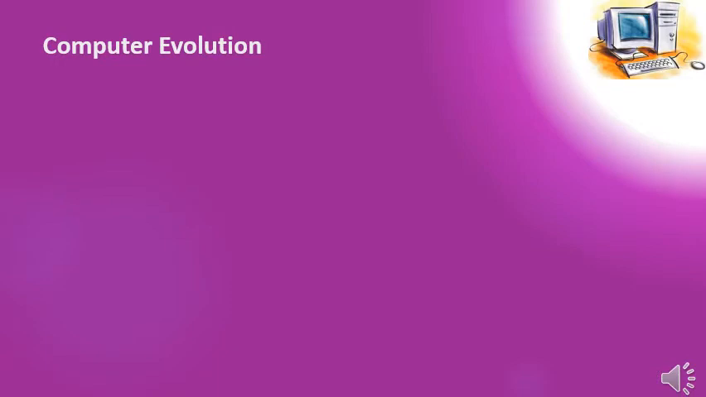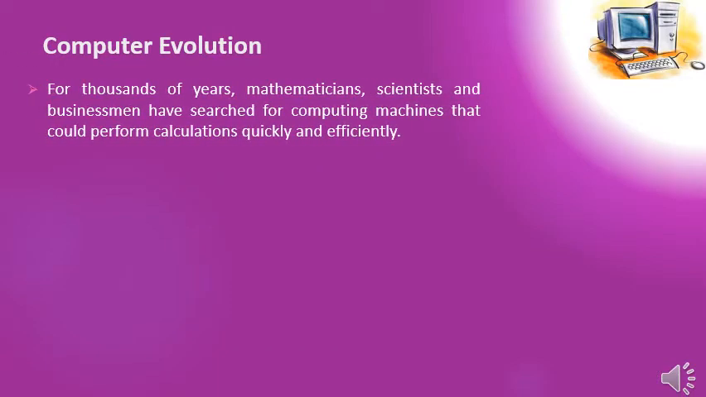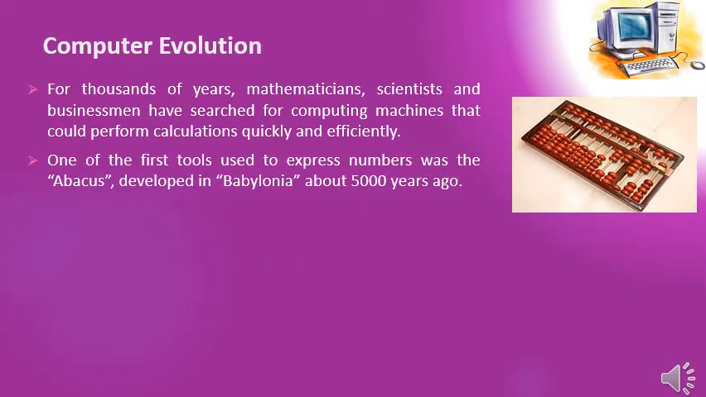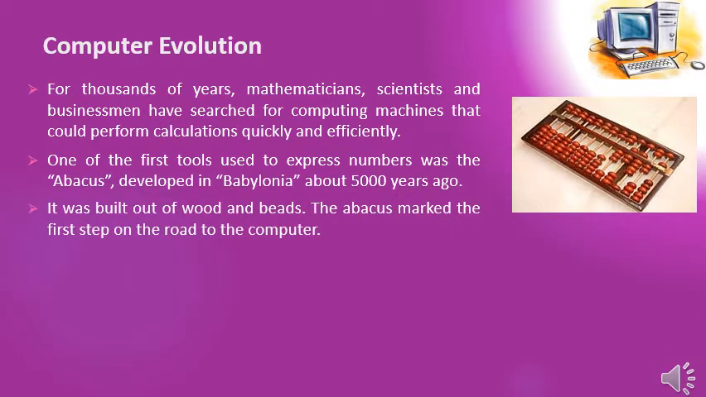Computer evolution. For thousands of years, mathematicians, scientists and businessmen have searched for computing machines that could perform calculations quickly and efficiently. The first computer which was developed is called abacus. It was developed 5,000 years ago in Babylonia. It was built out of wood and beads. The abacus marked the first step on the road to the computer. Abacus was mainly used as a counting machine.